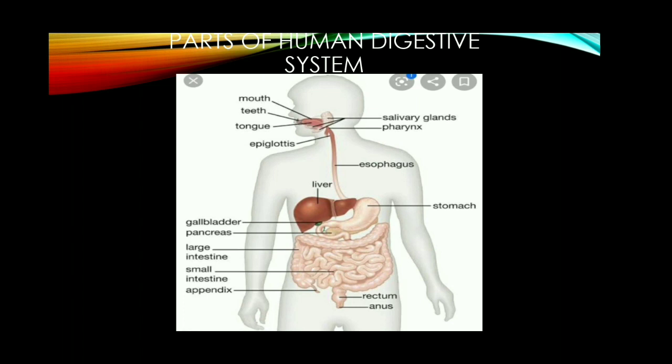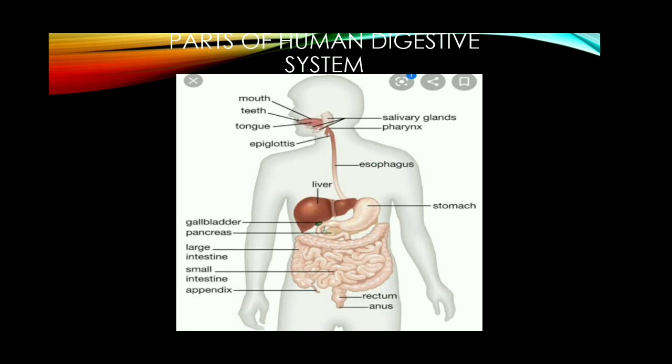These enzymes help in breaking down complex food materials into simpler forms, so that the complex food materials become simpler diffusible forms. Otherwise, the complex form of food cannot be absorbed by our intestinal wall.